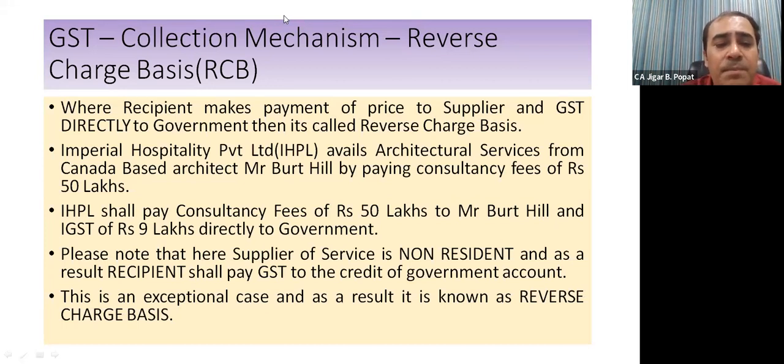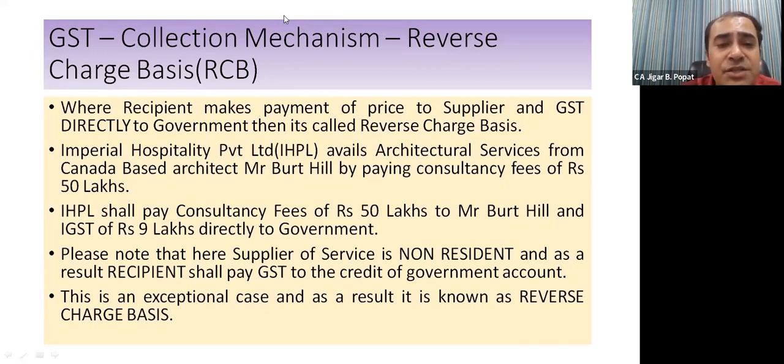Let's have one example. Imperial Hospitality Private Limited, IHPL, avails architectural services from Canada-based architect Bert Hill. Now let me tell you, this Imperial Hospitality Private Limited is a very famous hotel chain of India. So it is having headquarters in Mumbai, India. Imperial Hospitality Private Limited avails architectural service from Canada-based architect Mr. Bert Hill by paying consultancy fees of rupees 50 lakhs.